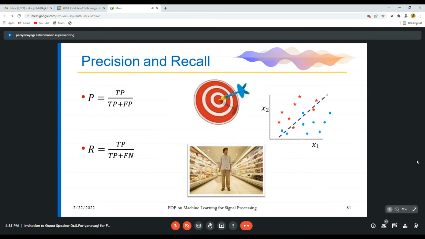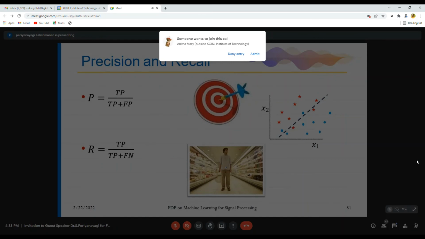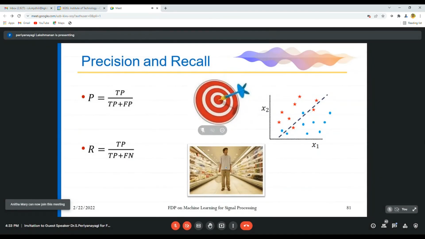Out of that number of ill people, you are predicting 5 people are affected by the disease, then it is called recalling. Like that, when your mother's list is given, if you are able to recall 5 items and you purchase the 5 items correctly and 5 items wrongly, then your recall will be 5 divided by 10. So this is how we evaluate whether your classification model is best or not.